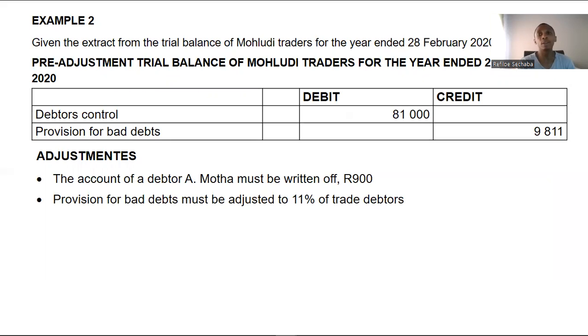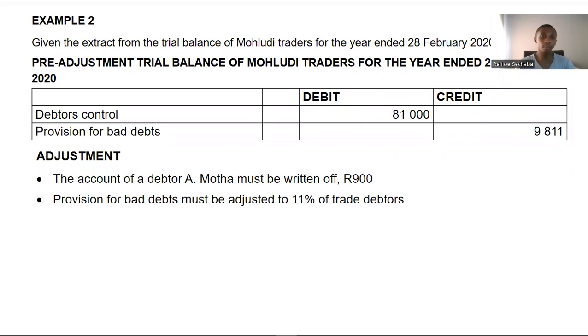So we need to write off an amount of 900 Rand, meaning that at the moment, our debtors control amount can't be that 81,000 Rand because we need to write off a debtor. So we need to reduce that 81,000 Rand. Now that 81,000, as I've said, is incorrect. We need to adjust it by subtracting the 900. That 900 will be what we call bad debt. So it'll go under expenses. It is the actual bad debts. I will not do it right now because you guys did it in grade 10 already. You already know how to record that. I will focus more on the adjustment.